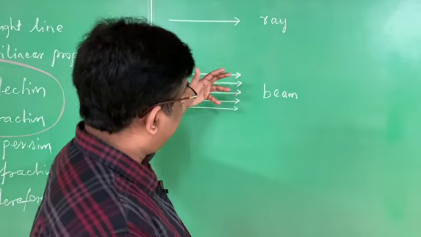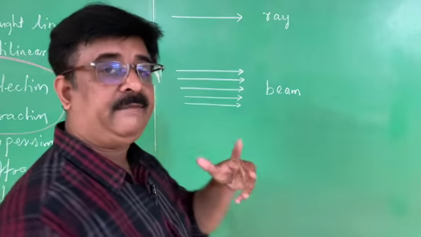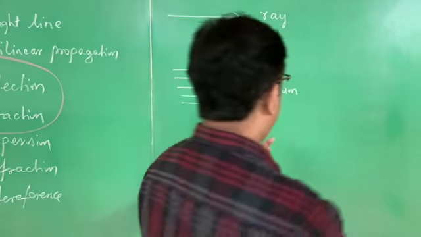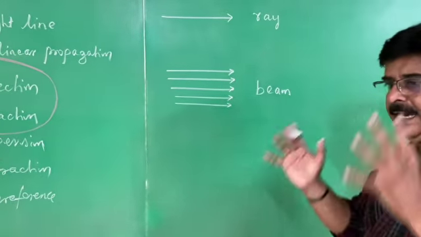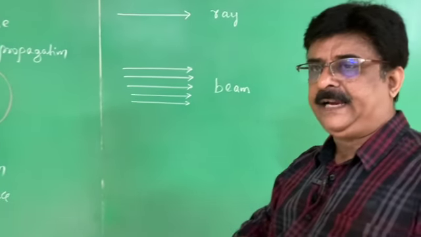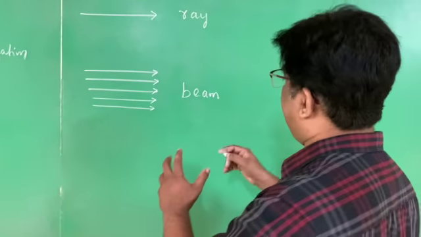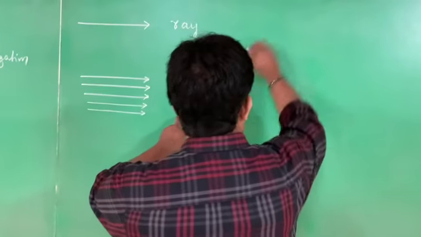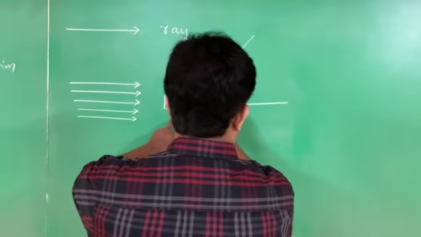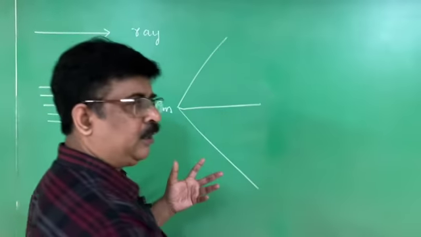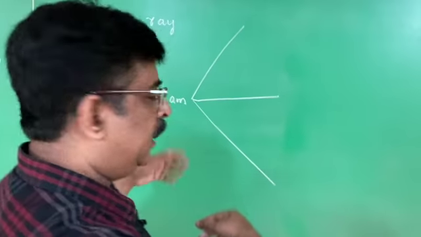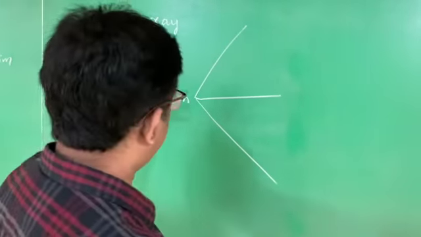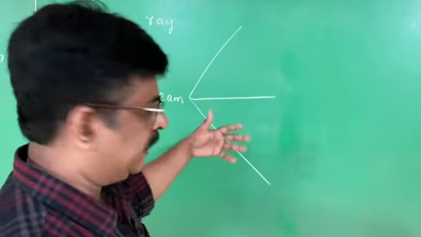The beam has three types. Light beam means a collection of a number of rays of light. When I mention the beam, it is of three types. So basics you have to learn before venturing into the 10th standard content. This is all there in the 7th standard, 8th standard content.